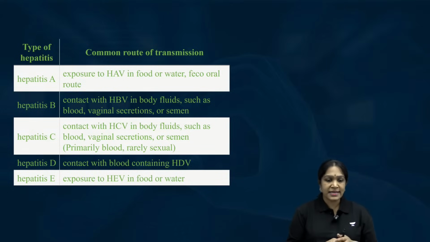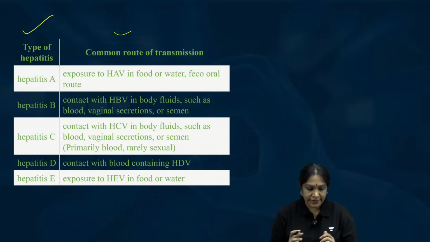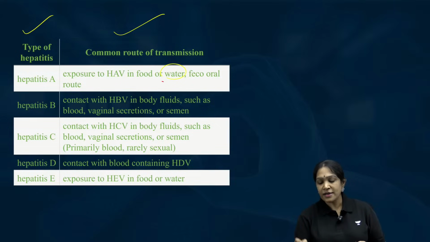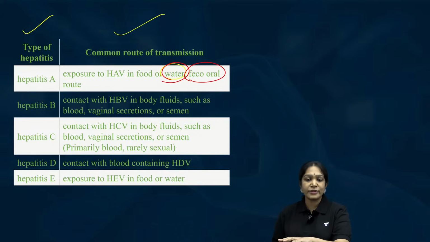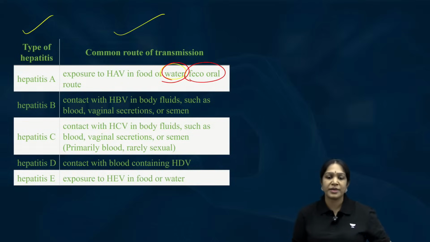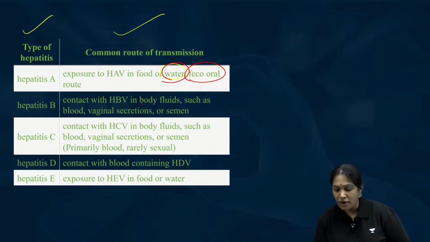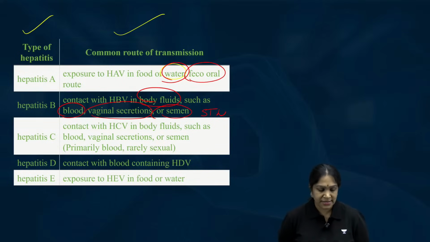Then now let us see the types of hepatitis and the mode of transmission. How do we get that? Hepatitis A, it is water contamination and feco-oral route. Defecation and that entering into the water, contaminating the water and consuming that water. That is the reason. Hepatitis B, contact with body fluids like blood, vaginal secretions, semen. Means this is a sexually transmitted disease. Is it clear?